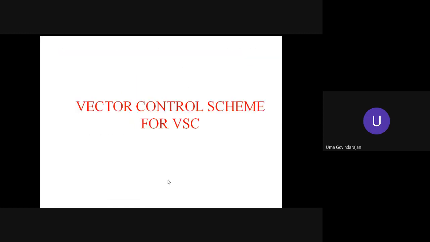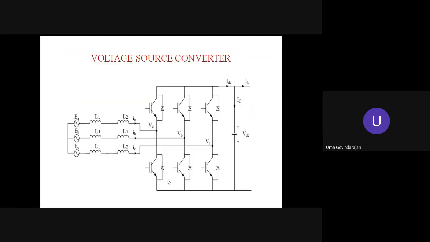That's what I have shown. This VSC is essentially a three-phase voltage source inverter, but without any DC end. I have just taken an example with the load. On the other side, I have shown some simulations, but essentially it is a voltage source inverter with a capacitor on the other end. This capacitor is very much essential. The SAF configuration is essentially a boost rectifier. The capacitor has to be charged to a voltage greater than the peak of the line voltage. Only then will the boost operation happen, so the capacitor voltage has to be maintained above this value.